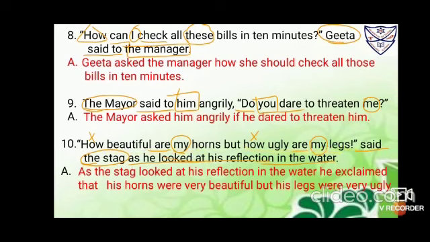And exclamatory, as I've told you, you have to change the exclamatory sentence to assertive first. So how beautiful are my horns will change to my horns are beautiful. And how ugly are my legs will change to my legs are ugly. So it is as the stag looked at his reflection in the water, he exclaimed that his horns were beautiful but his legs were ugly.